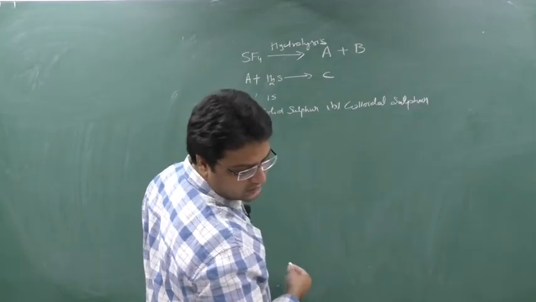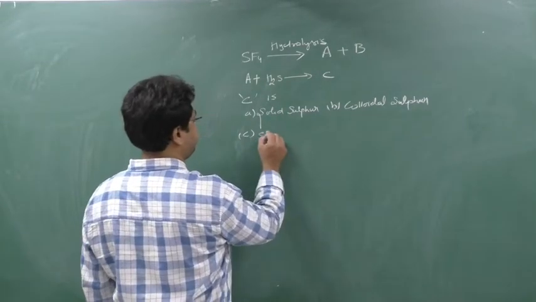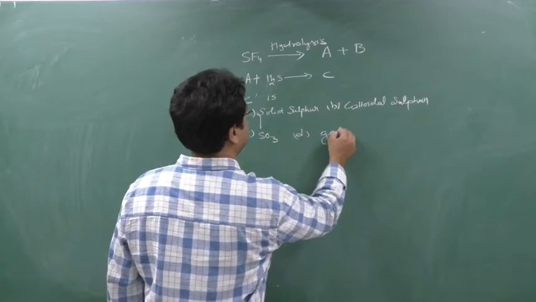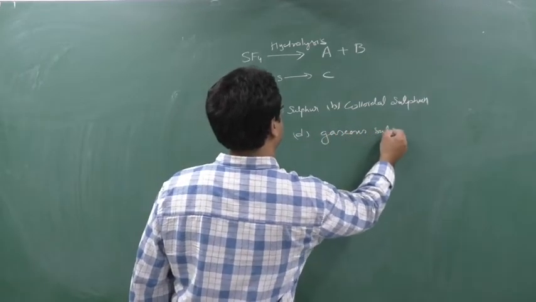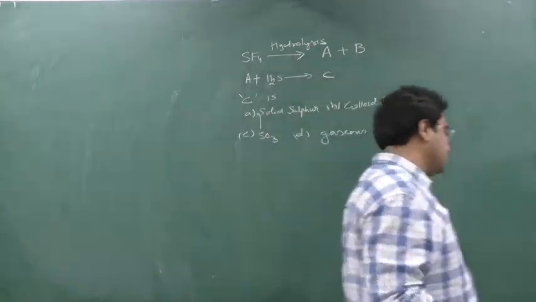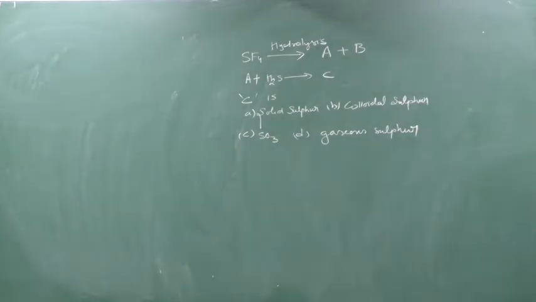Try to give this answer, beta. SO3 and D is gaseous sulfur. Chalo, pause the video and try to give the answer.